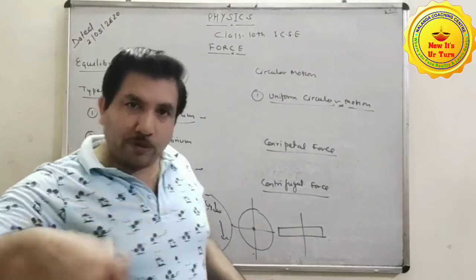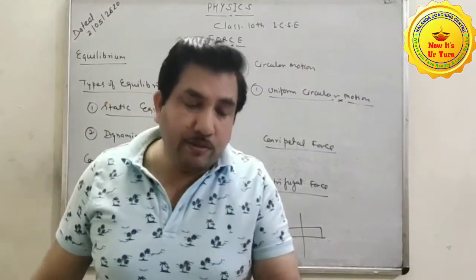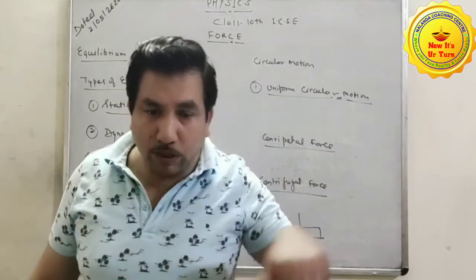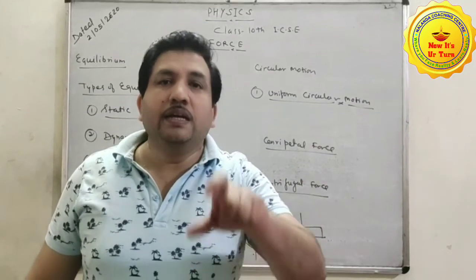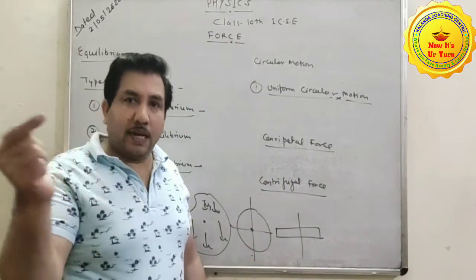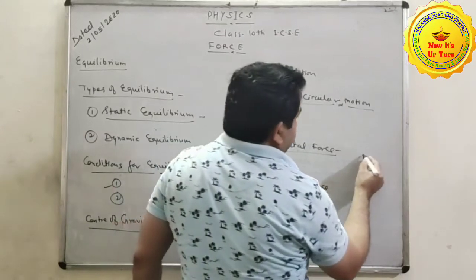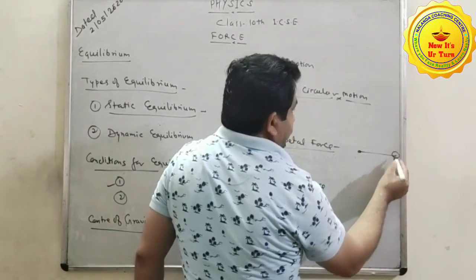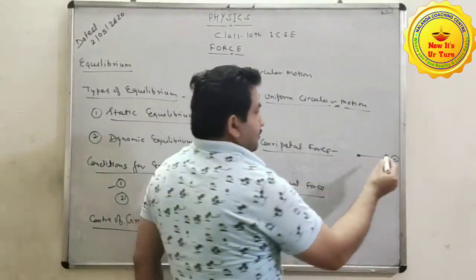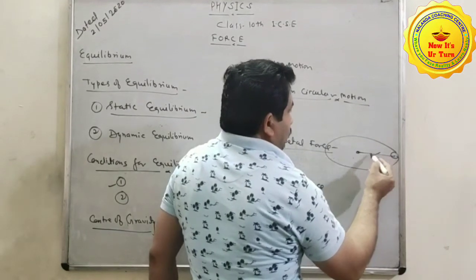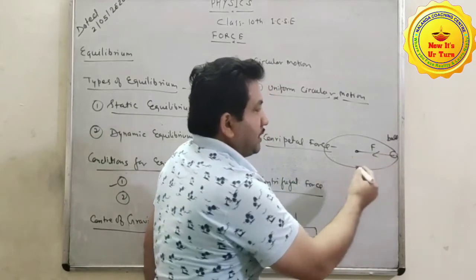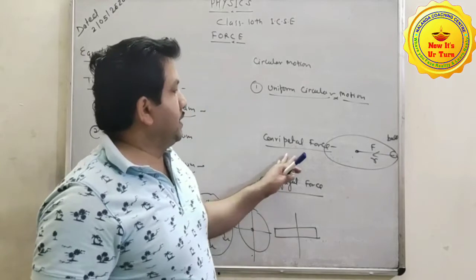Centripetal force. When a body moves on a circular path, a force is required to move it in the circular path, which always acts towards the center of the circular path. Suppose with the help of a stick we rotate a ball with the hand in a horizontal circle. In that case, the force acting on this ball towards the center of the circle of radius r is called centripetal force.